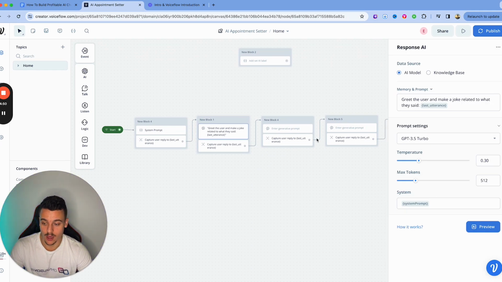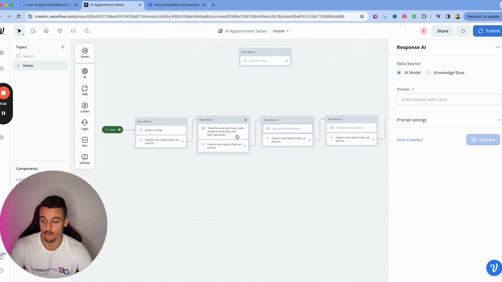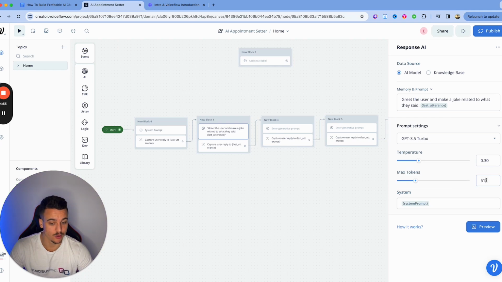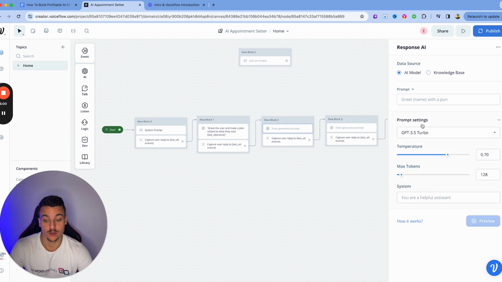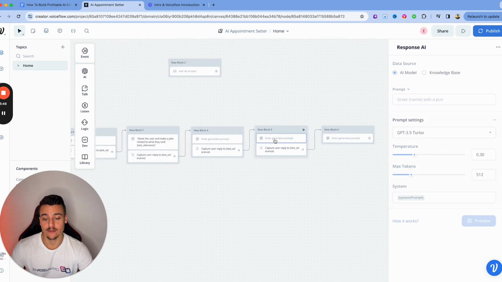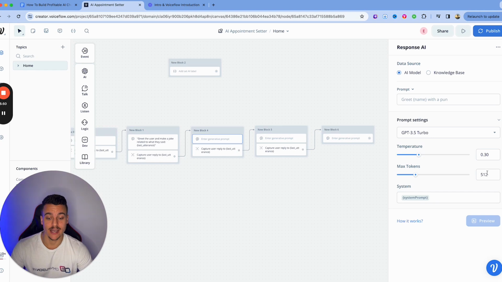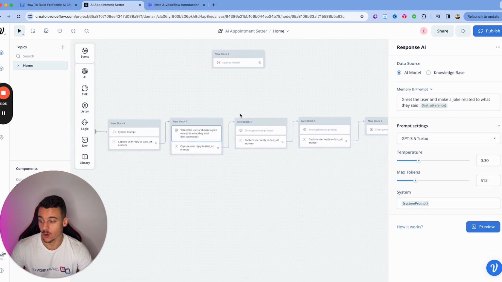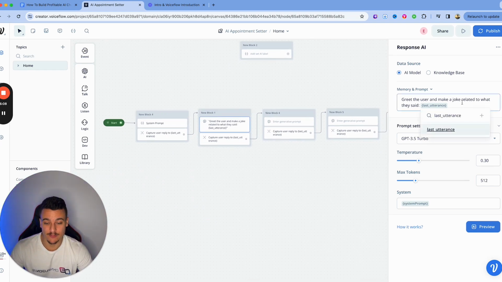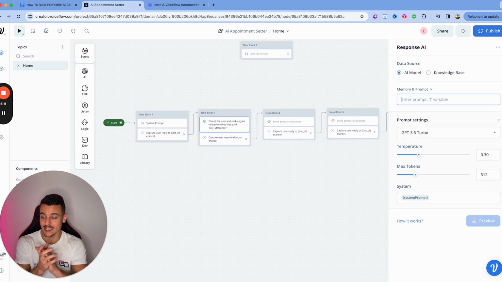Now, obviously, we want to add in the system prompt for all of these cards. What we're going to do is 512 max tokens, 0.3 temperature, and add in the system prompt. So we're going to do that for all of these now. All right, now we have set that up for every single one. We have the system prompt added in, we've adjusted the max tokens, and we have the temperature adjusted. What we also need to do is adjust this up here from prompt to respond using memory and prompt, and we're going to do that for every single one of these as well. Now that we've done that, we can go ahead and jump into the specifics of what we want to say in each of the steps.